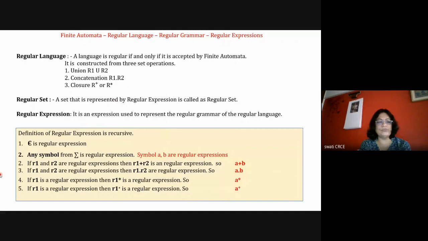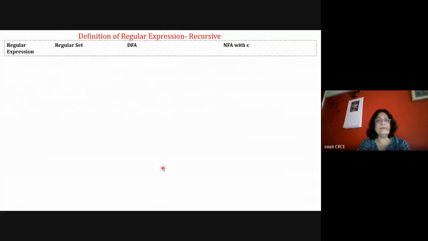That epsilon is a regular expression. So epsilon can belong to a regular set, or a symbol from sigma is always a regular expression. So a comma b is also a regular expression. A plus b is a regular expression. A dot b means both compulsory is a regular expression. A star is a regular expression. A plus is a regular expression. Okay, so this is about the definition of regular expressions. Now we'll see actually how to draw the NFA for that.